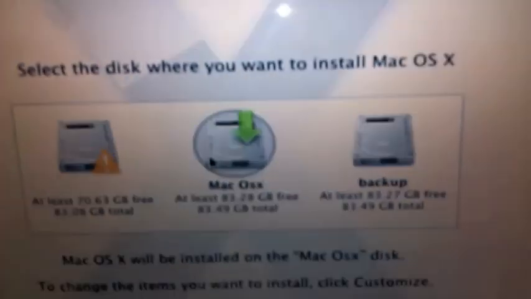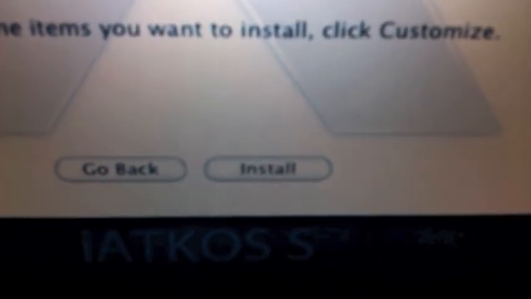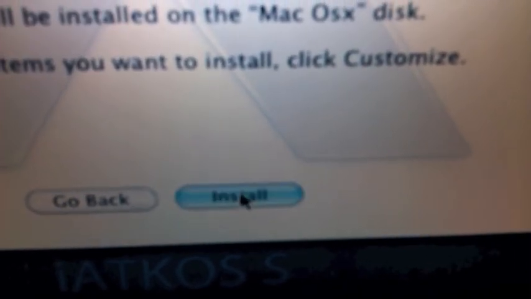For language translation, that's optional. If you want Spanish, Turkish, Japanese, German, whatever you want, just install it. And you press OK. Make sure you click on Mac OS X, or whatever hard drive you were using for the install, and click on Install.